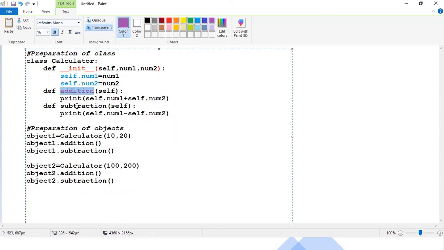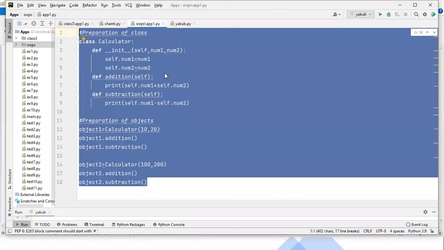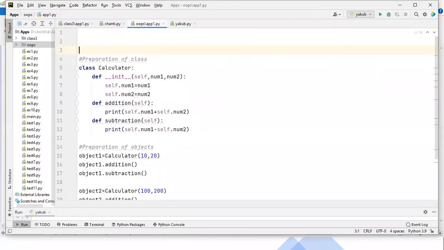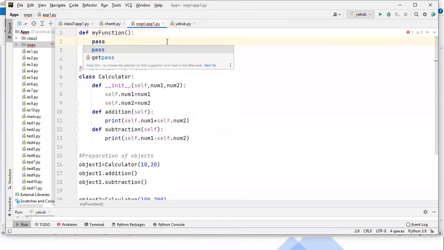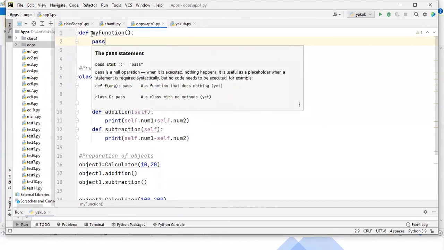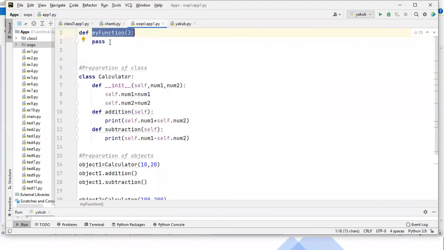The only difference between a function and a method is that a function is an independent block. I'll tell you why it is called an independent block. Guys, if you write a function like this, like def my function, it's independent. Without any help we can access it directly, like class and object, without help we can access it. That is called a function.